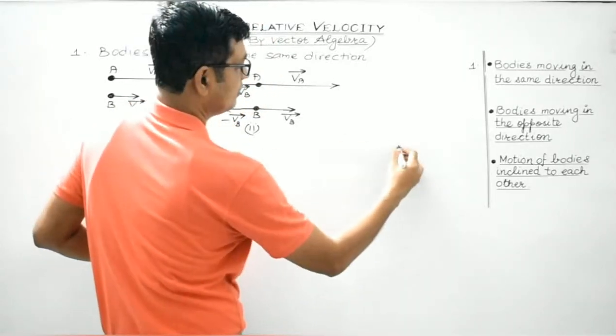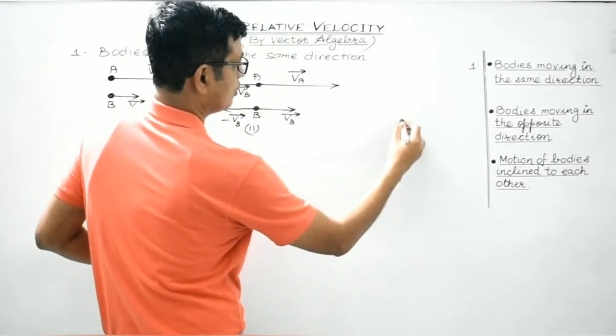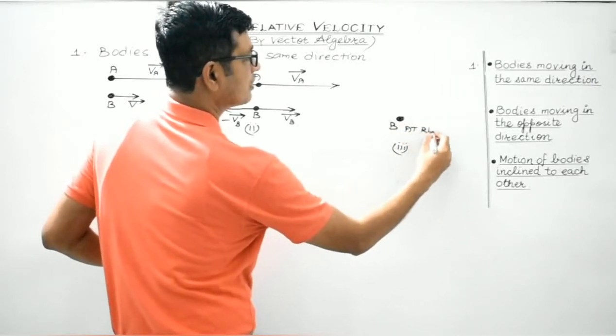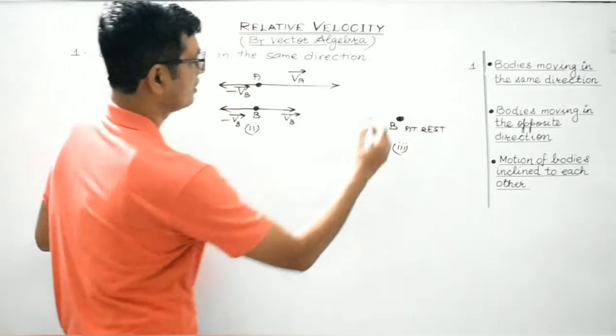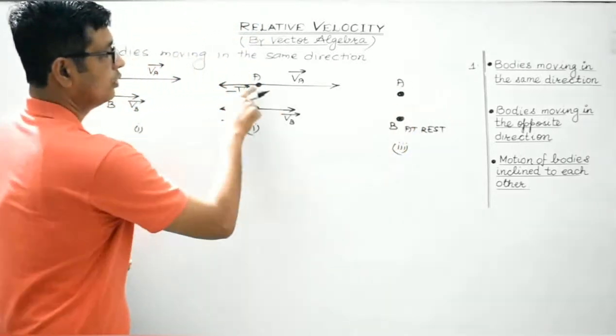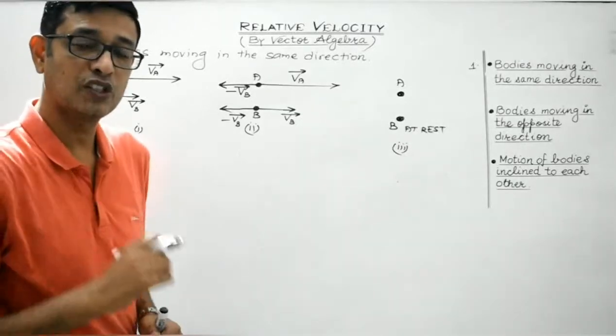So, the third diagram. Now, this is body B, which has come to rest. No doubt regarding this. Now, this is body A. VA and VB are oppositely directed.